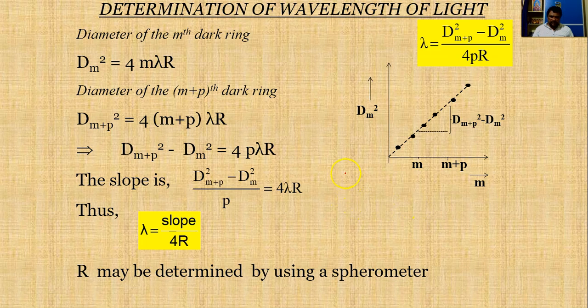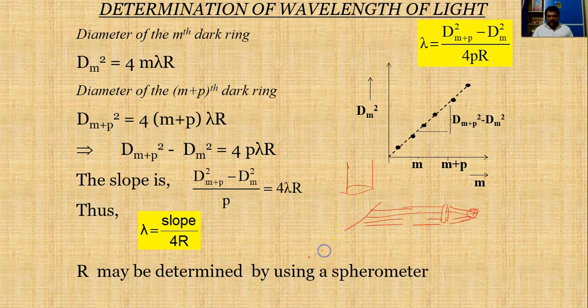We have a setup. This is a microscope, and we have a glass plate at 45 degrees angle. This is a monochromatic light source. We have a planar convex lens like this, and the divergent beam is made into a convergent beam by using this planar convex lens and this biconvex lens.